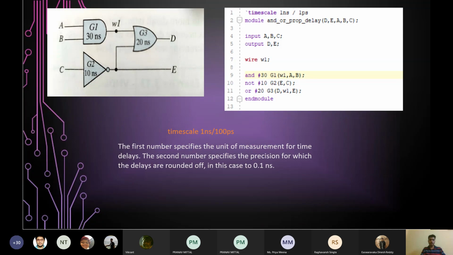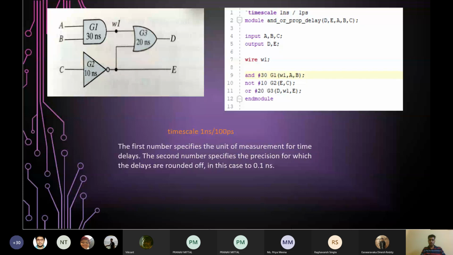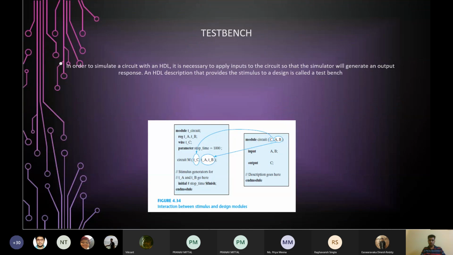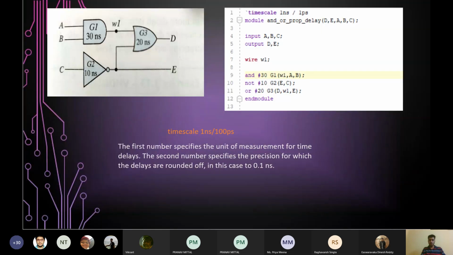So how do we incorporate a propagation delay in our code? What changes do we need to make? What we do is first we define this line, timescale, followed by two numbers.